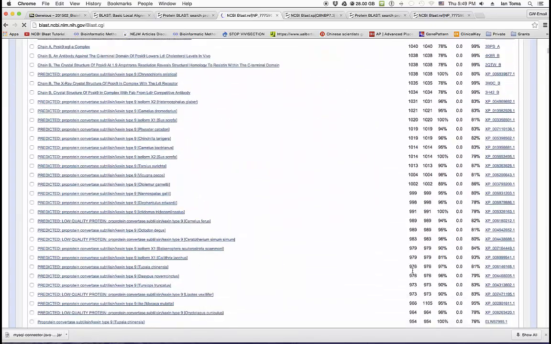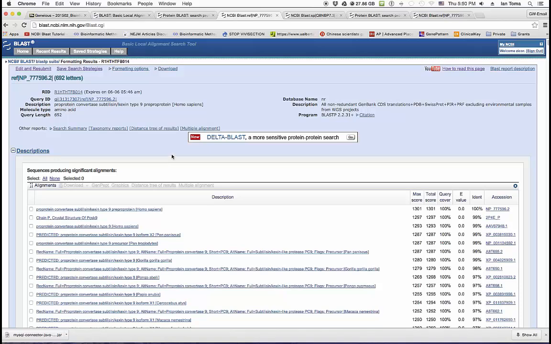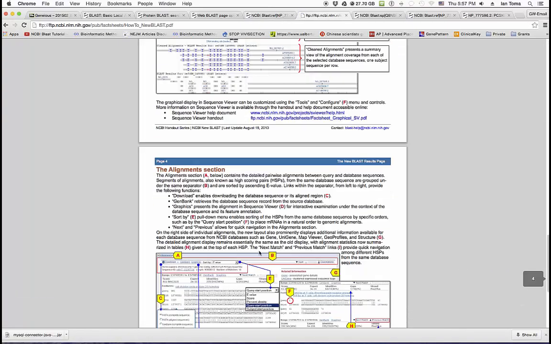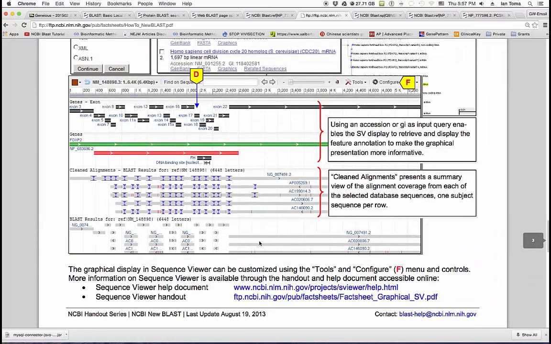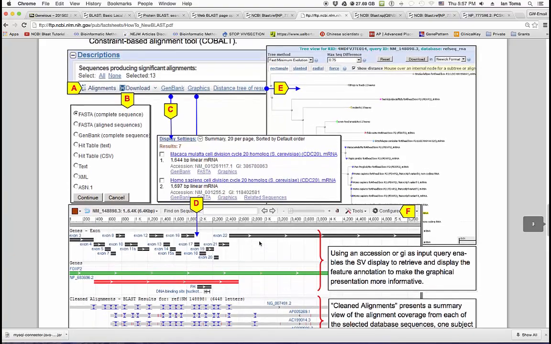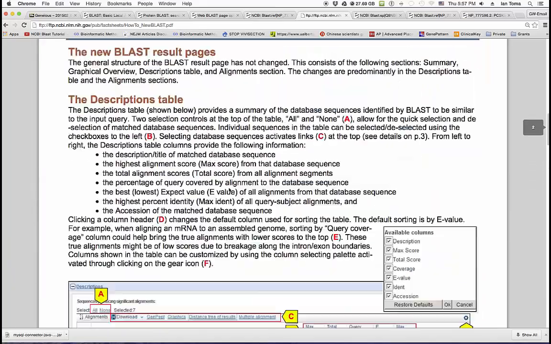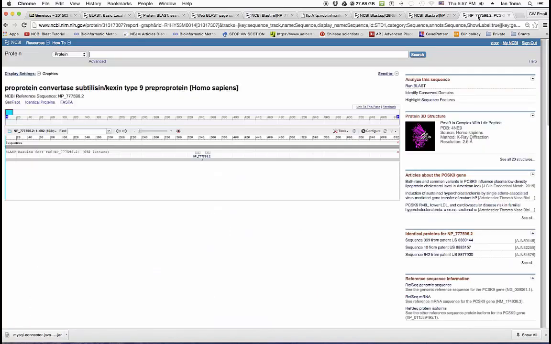In order for you to see the other species that are homologous, click on taxonomy report, and the taxonomy report is going to give you an evolutionary tree that is close to your search query. Clicking on the BLAST report description will bring up a PDF file from the NCBI FTP with details on what you can do, how you can reformat it, and what kind of information you're going to get in it. I suggest you look at this page, because it's going to give you much more information on what exactly you're looking for. It's going to give you the options that you can use in your research.